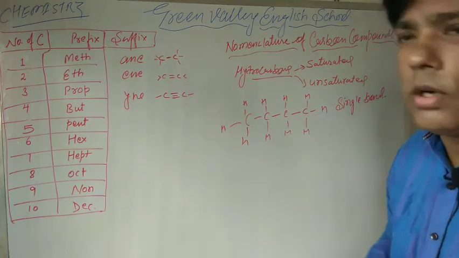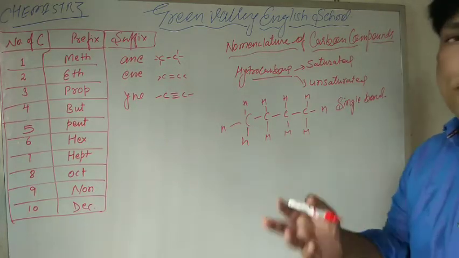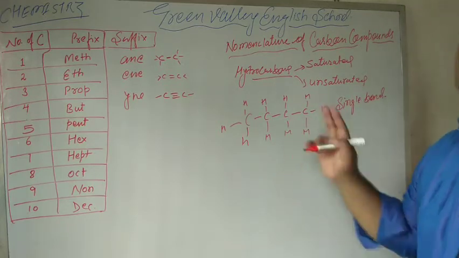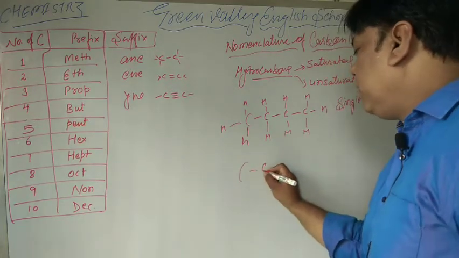Unsaturated hydrocarbons are of two types. First one is double bonded and second one is triple bonded.